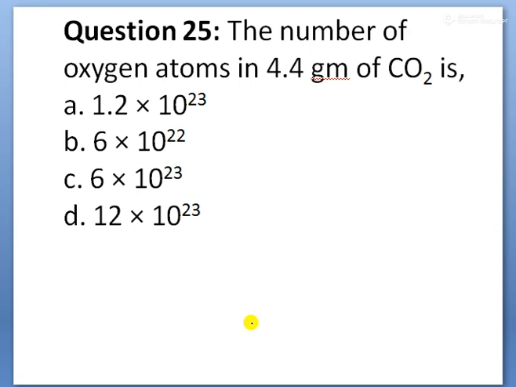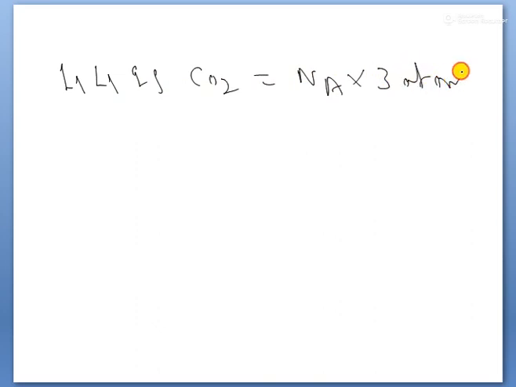Next, children, the number of oxygen atoms in 4.4 grams of CO2. How many oxygen atoms are present here? The molecular weight of CO2 is how much? 44 grams. So 44 grams of CO2 contains Avogadro number of molecules, so that is Avogadro number into atoms. In CO2, how many atoms are there? 3 atoms. That is 6.023 into 10 to the power of 23 into 3.